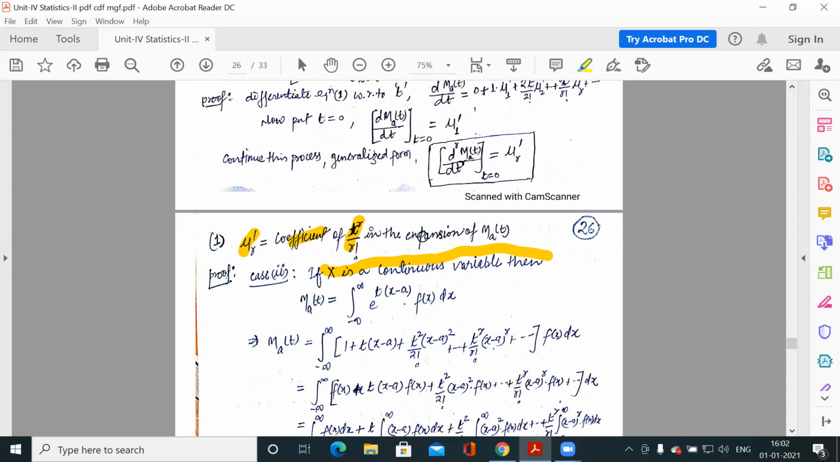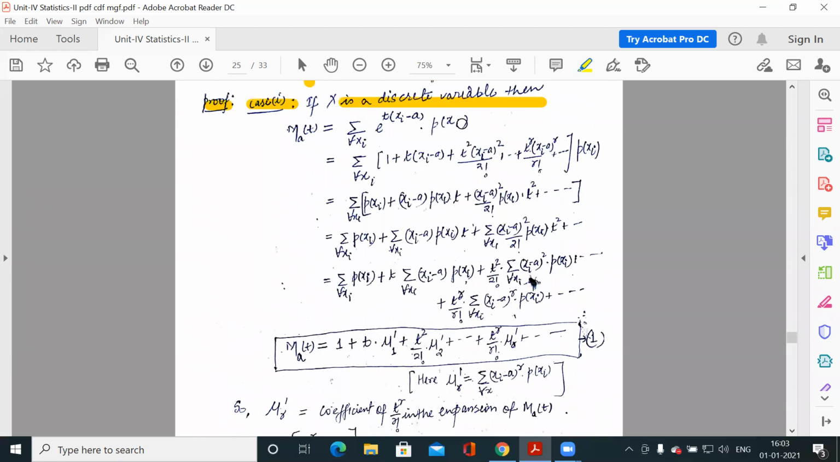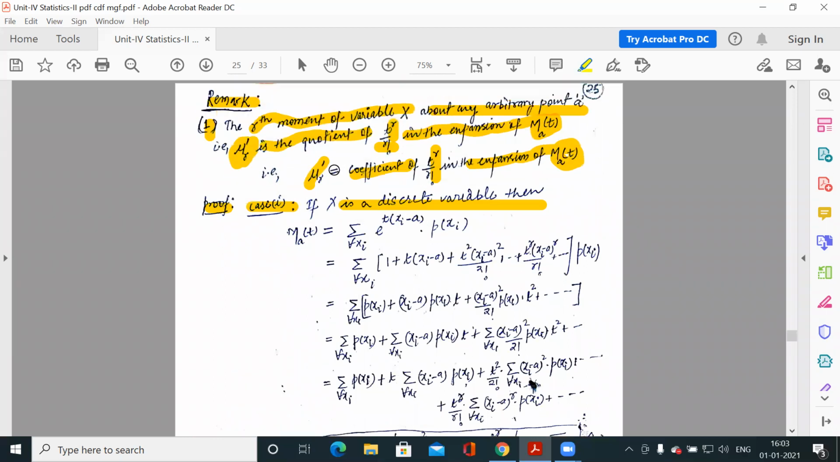Whether the variable is discrete or continuous, it does not change the nature. Whenever you expand this moment generating function, you will get the coefficient of t to the power r by factorial r as mu r dash, whether it is continuous or discrete. So for both the cases, we have proved this.